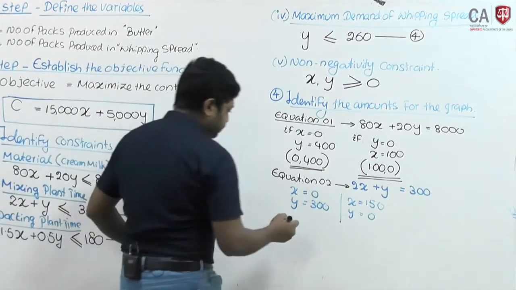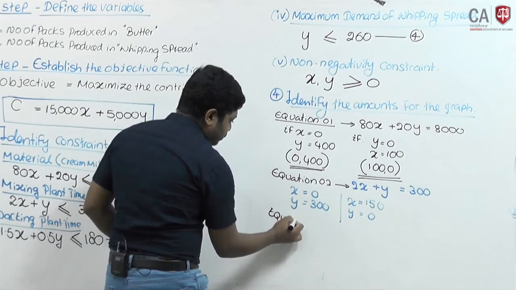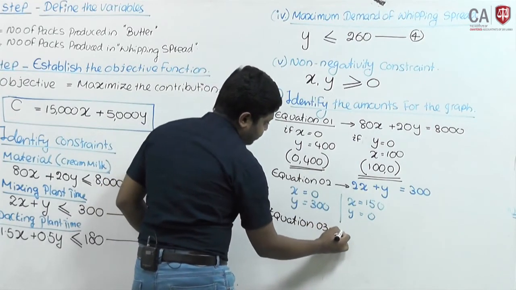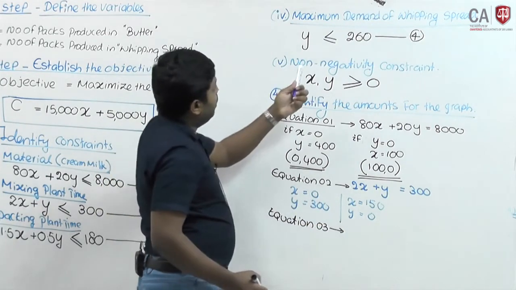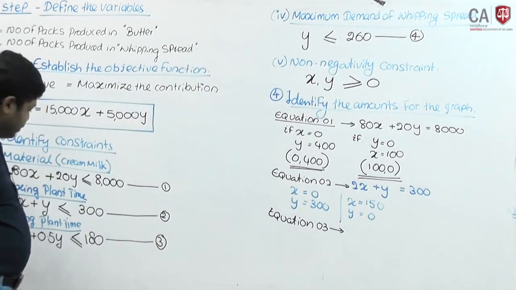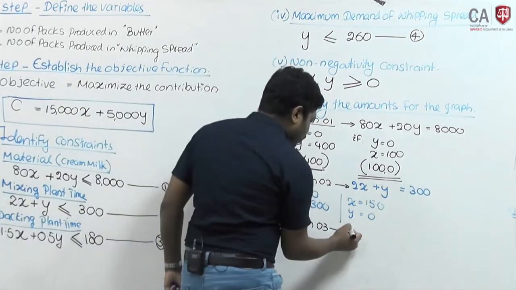We'll take equation number 3. 1.5x plus 0.5y equal to 180.